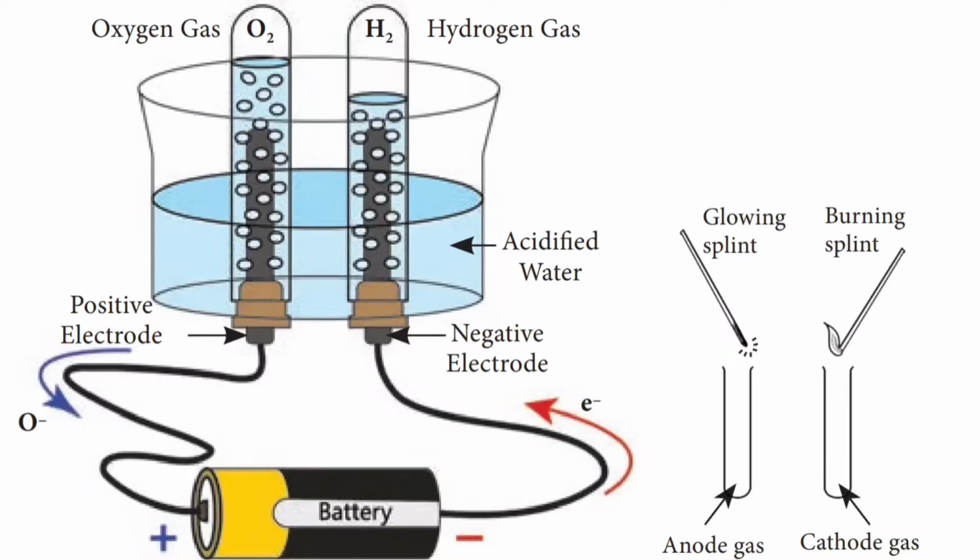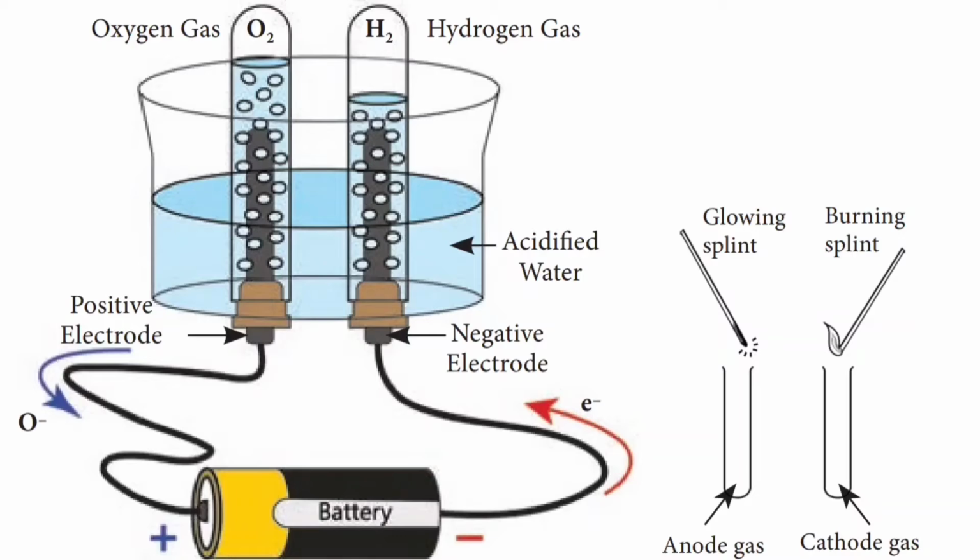If the gas collected is tested using a burning splint, we notice that the gas on the cathode side burns with a popping sound when the burning splint is brought near the mouth of the test tube. This property shows that hydrogen gas is present in it. Similarly, in the second one, when the burning splint is placed near it, it burns more brightly, confirming that it is oxygen gas.